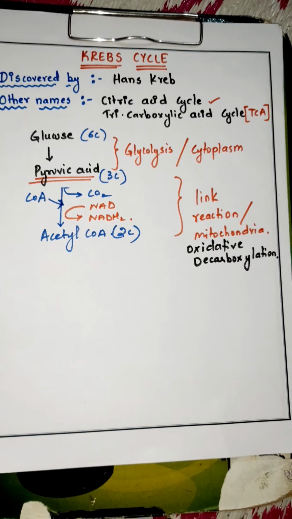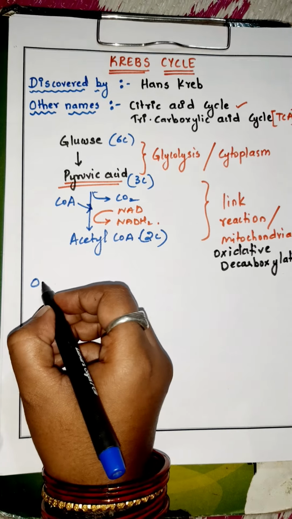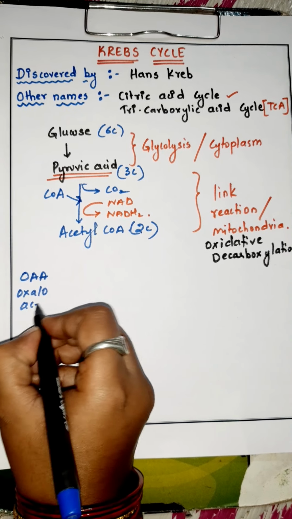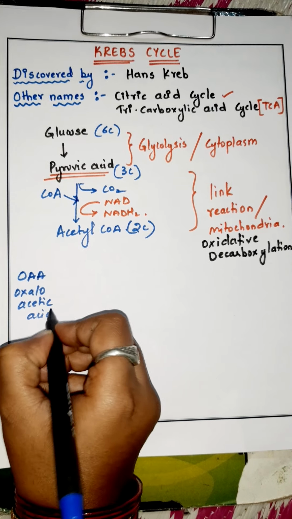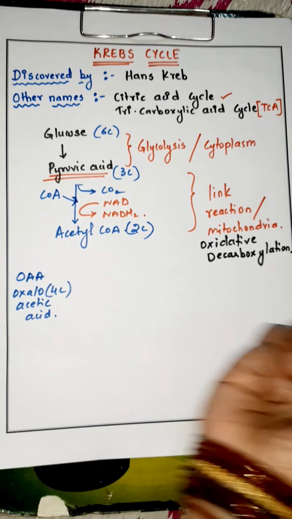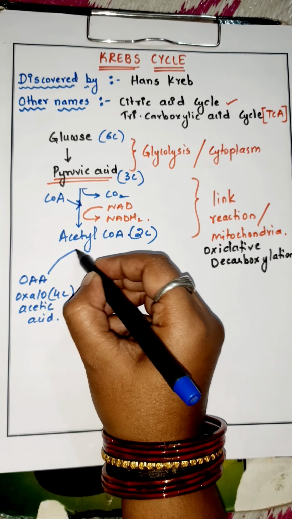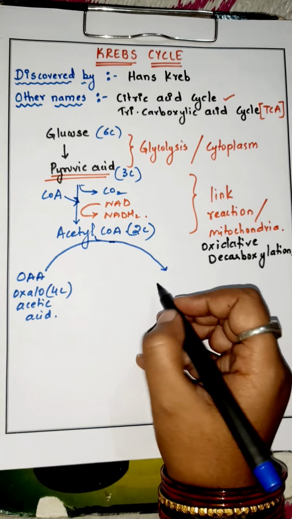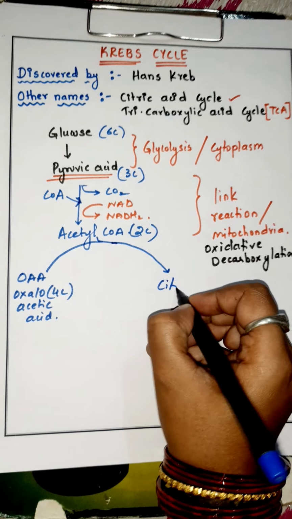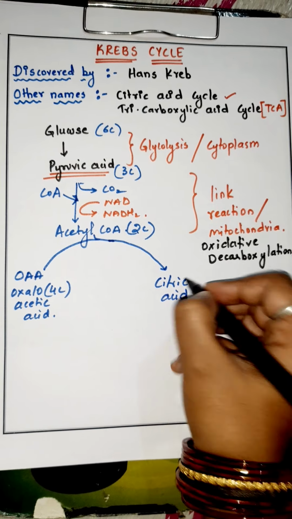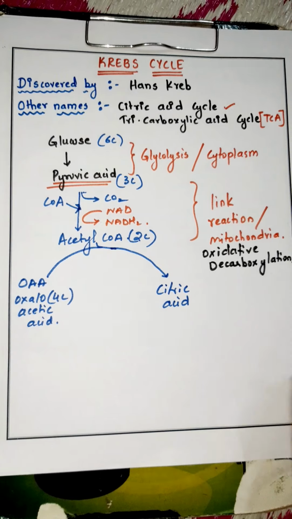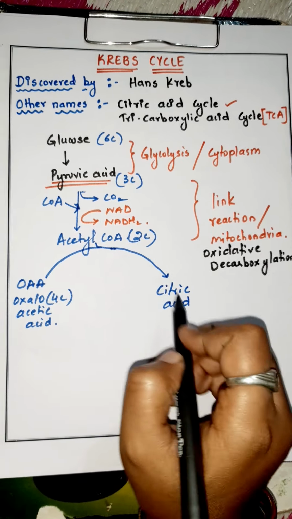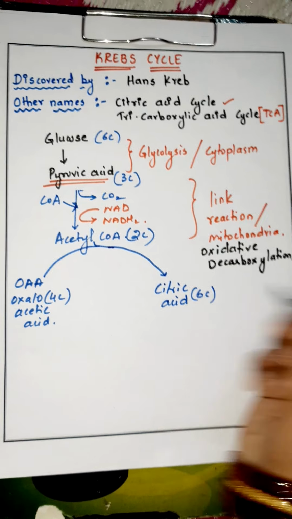It will combine with oxaloacetic acid, which is a 4-carbon compound, and forms an intermediate called citric acid. That is why it is called the citric acid cycle or tricarboxylic acid cycle. 4 carbon plus 2 carbon forms a 6-carbon compound.